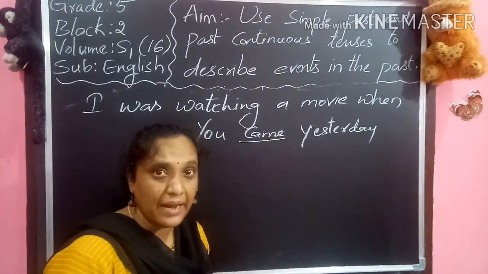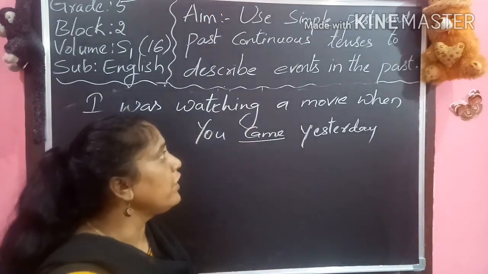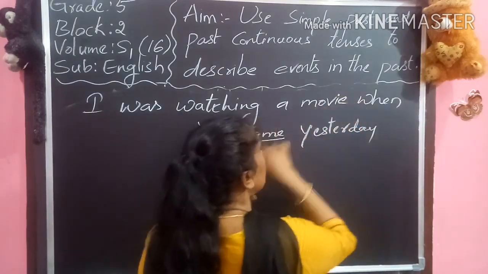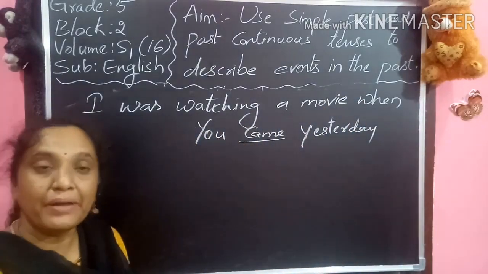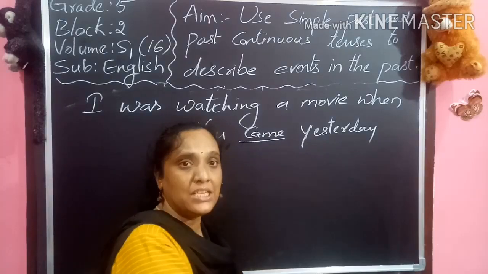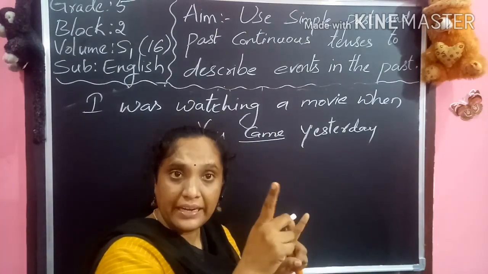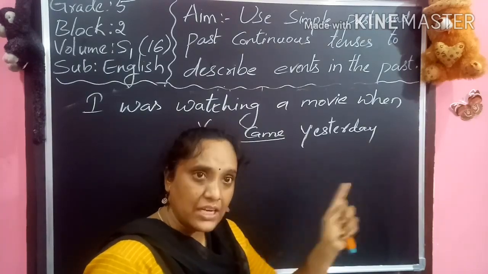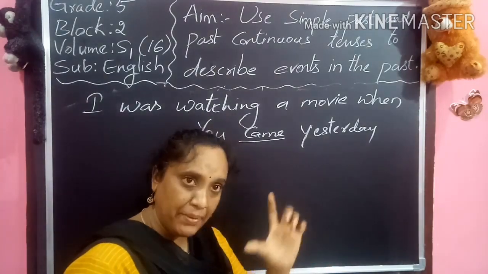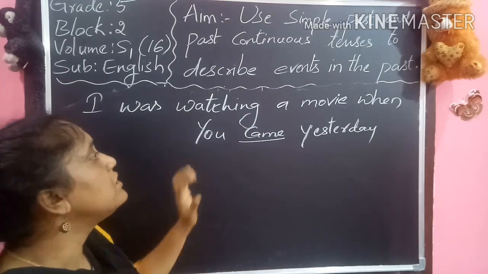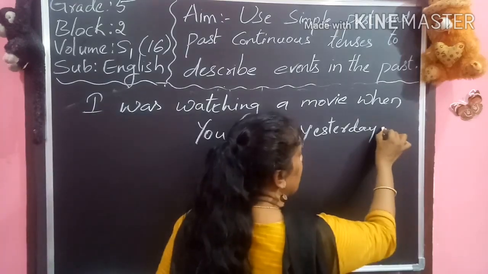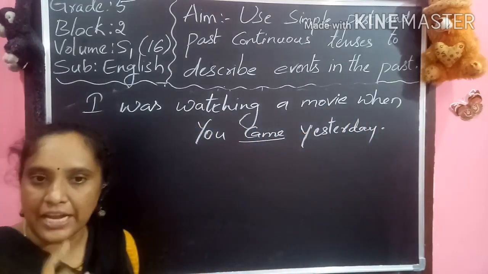What I am doing at that time? I was watching a movie. When I was watching a movie, he came. Means the two actions are being done in the past only. I was watching, he came. So two actions happened at a time. So here when two actions are interrupted, then we use the past continuous and simple past at a time.